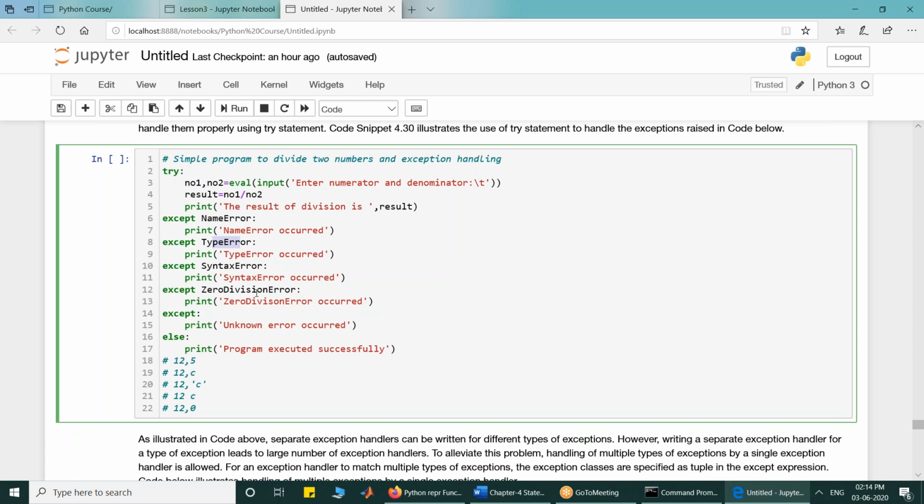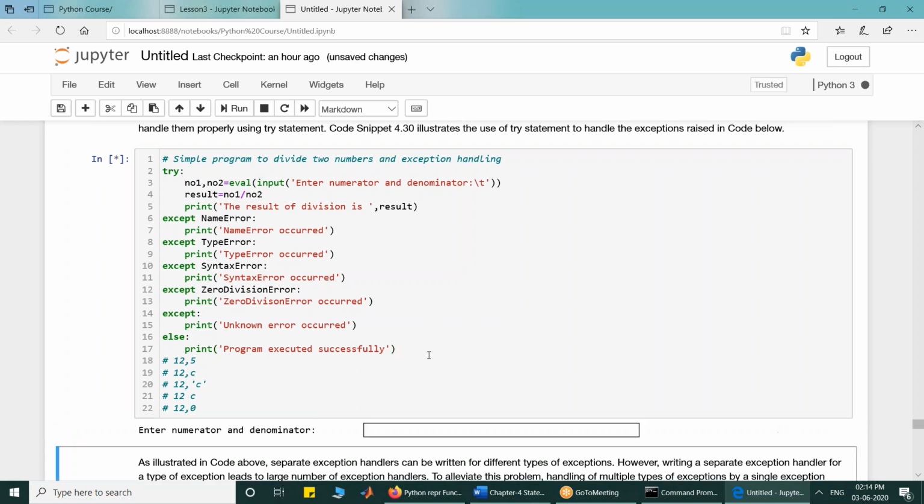Whether it is name error, no. Whether it is type error, no. Whether it is syntax error, no. Whether it is zero division error, yes. So if zero division error has occurred, the suite of this except clause is executed and then program is terminated. If finally clause is present, it is always executed. Look at it now. I run it. Suppose I give 12,0.